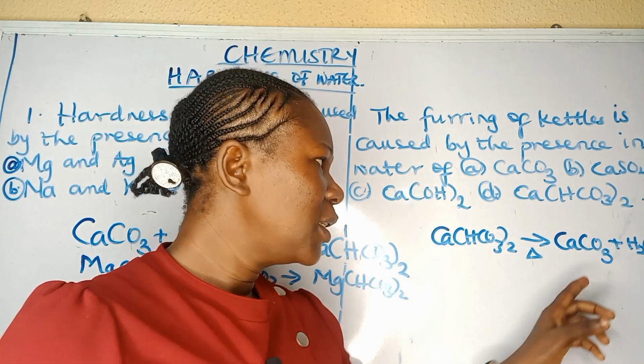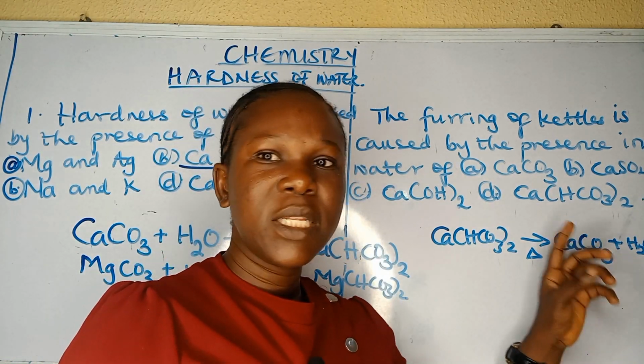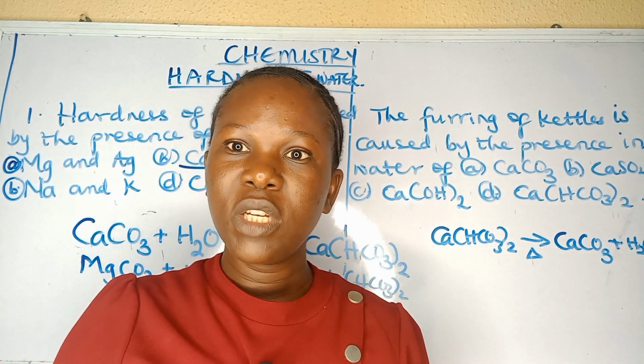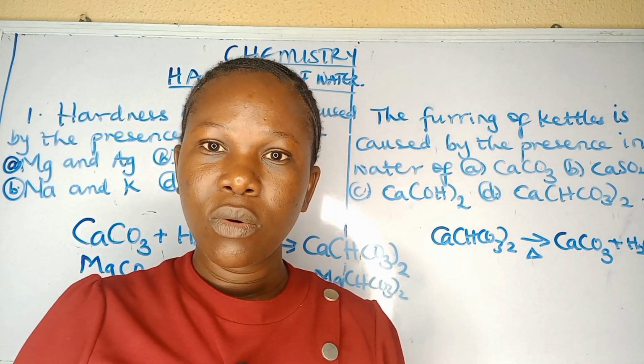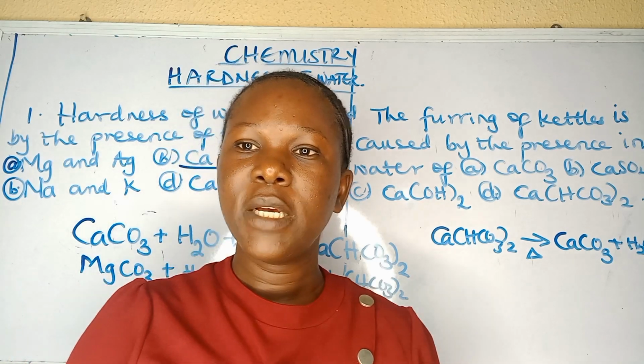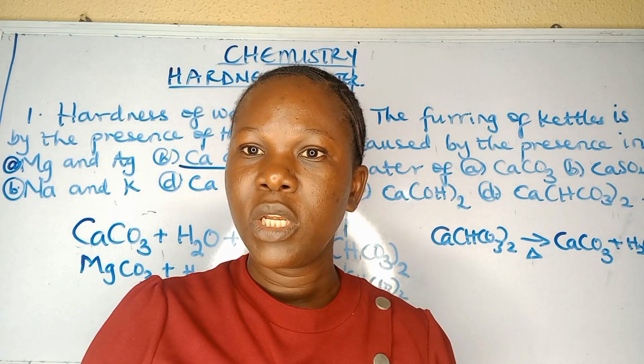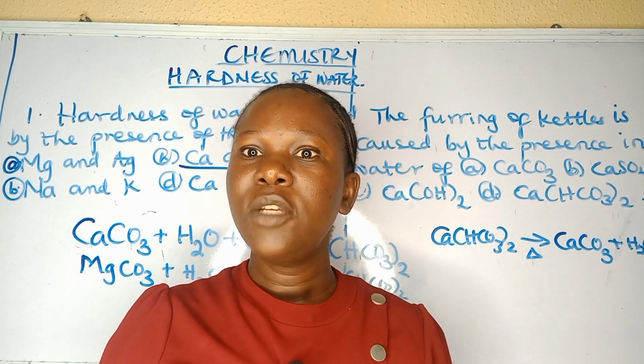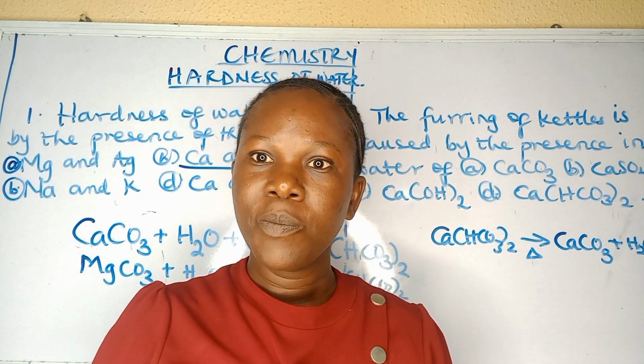The effect is that this calcium carbonate formed will be deposited on the roof, and the drops of water on the ground of the cave will also deposit calcium carbonate.